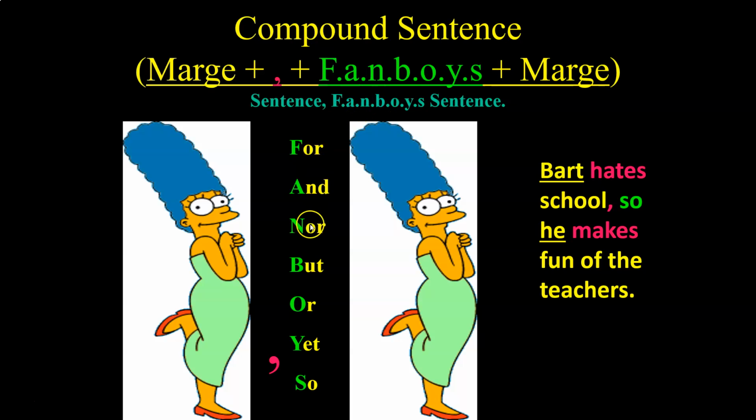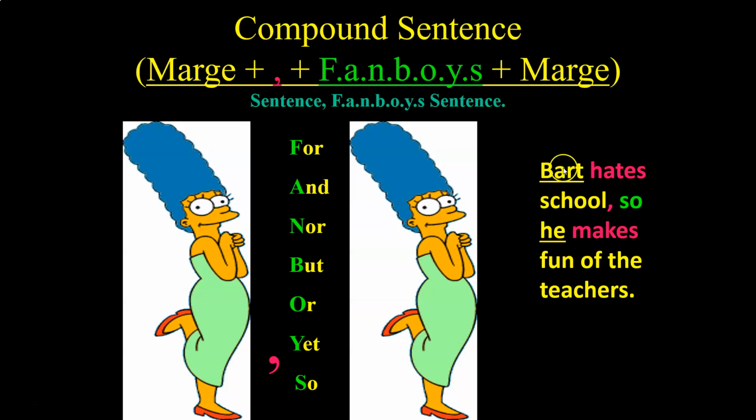For, and, nor, but, or, yet, so. So you got that Marge, which is the complete sentence. You have the comma, don't forget the comma, and the fanboy conjunction, one of these, and another Marge, right? So you are joining two complete sentences together. This is known as coordination. This is known as a compound sentence.